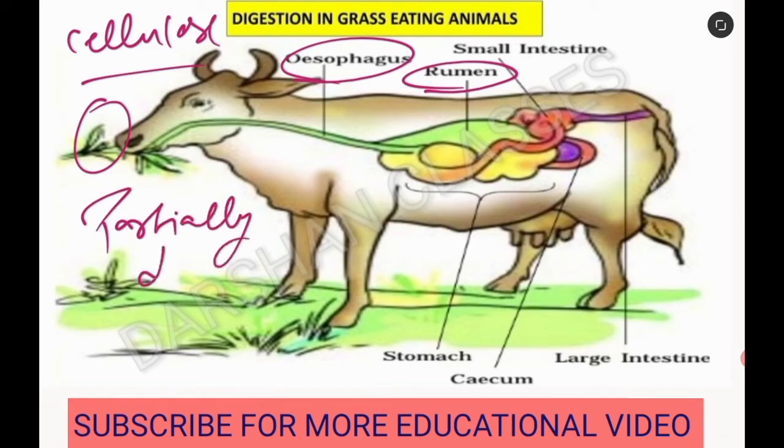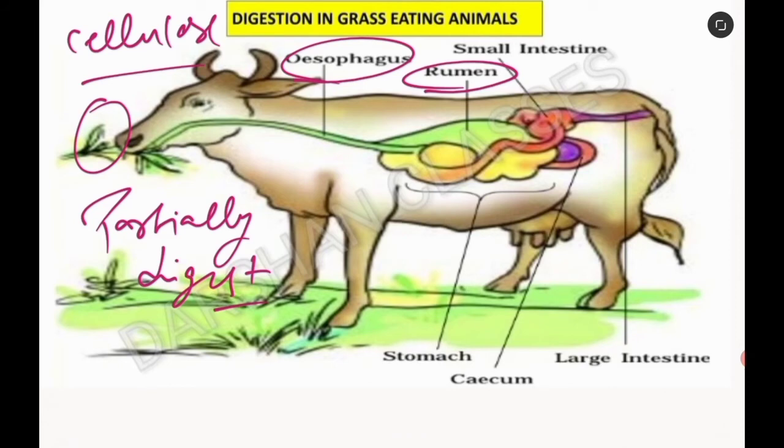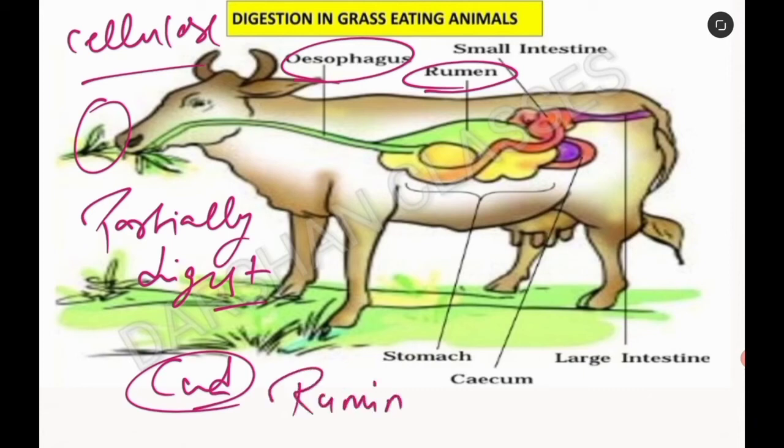It is not fully digested, and the partially digested food is known as cud. Cud is the partially digested food in case of ruminants. Later, the cud returns to the mouth and the animal starts chewing it again. This process is called rumination.